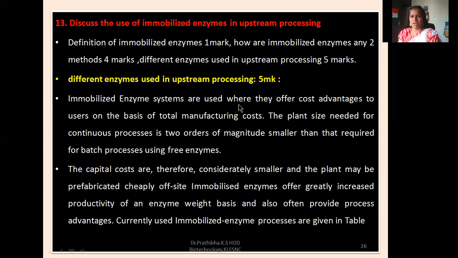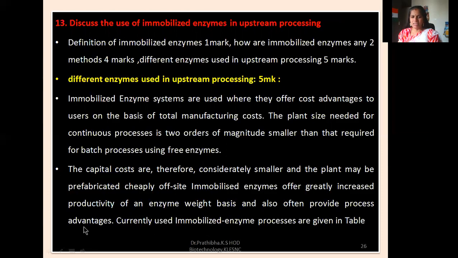Immobilized enzyme systems are used where they offer cost advantages to users on the basis of total manufacturing costs. The plant size needed for a continuous process is 2 orders of magnitude smaller than that required for a batch process using free enzymes. The capital costs are therefore considerably smaller, and the plant may be prefabricated cheaply off-site. Immobilized enzymes offer greatly increased productivity on an enzyme weight basis and also often provide better process